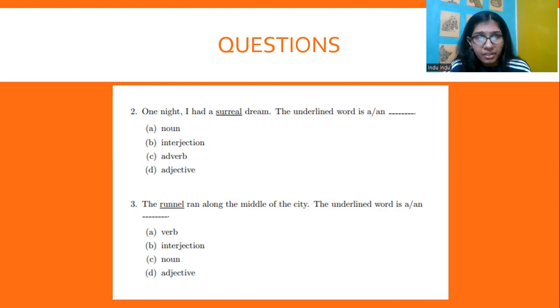The runner ran along the middle of the city. Obviously, ran is the verb, so runner cannot be a verb. It's not an interjection. It is definitely a noun because it talks about who ran along the middle of the city, right? It's the subject, it's the noun. The runner ran along, right? So it's a noun.